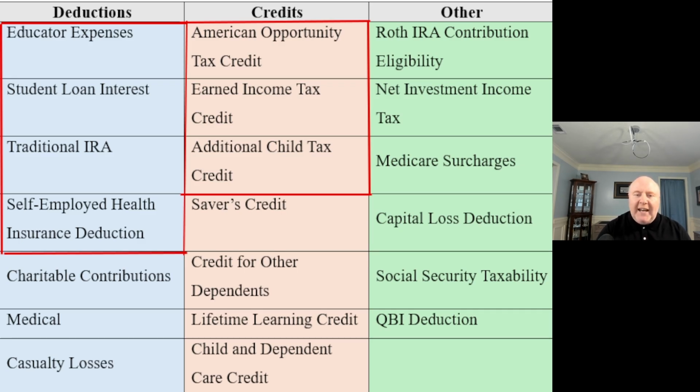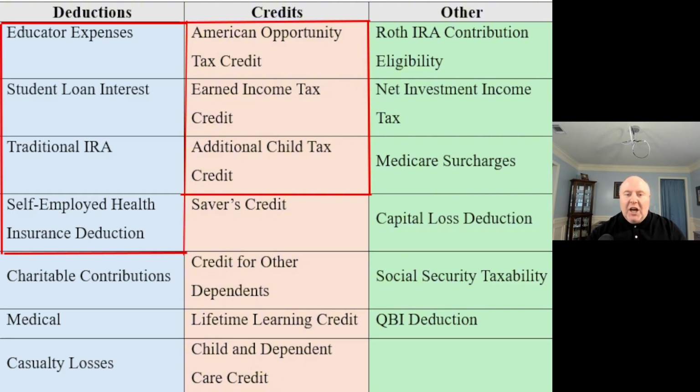So maybe we're looking at educator expenses, student loan interest, traditional IRAs, self-employment health insurance deductions, right? There's those different types of deductions, and it's going to be based on whether you have an AGI that's too high. So when we reduce our AGI, it opens up those deductions for you if you were near that threshold. Okay, so now we're getting to take additional deductions, which again will now reduce our taxable income.